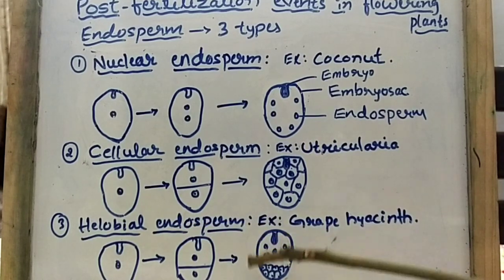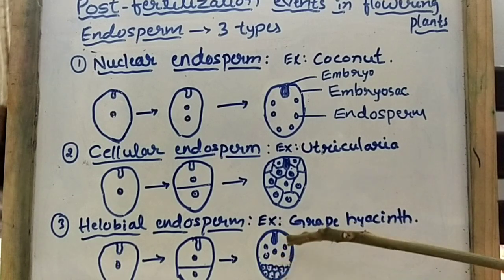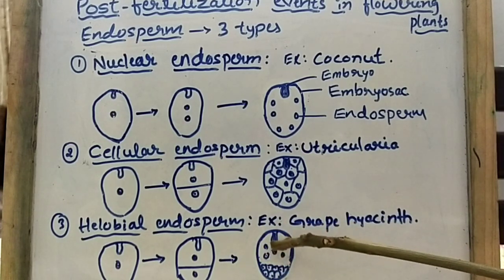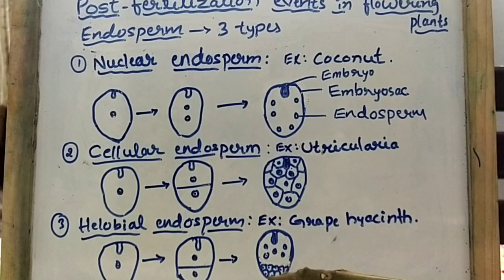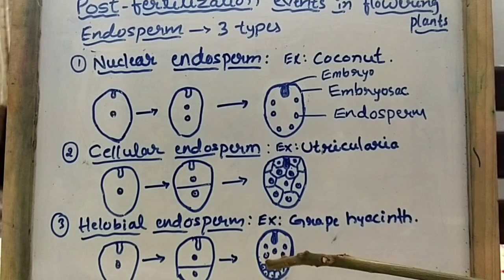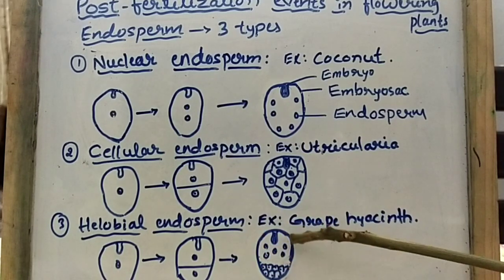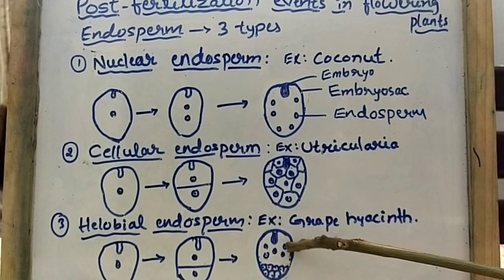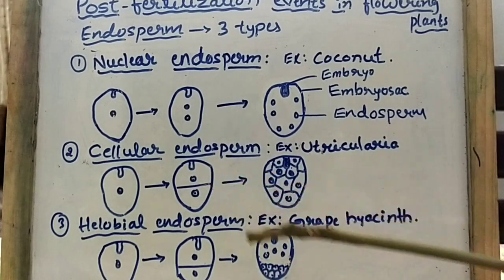After that, on one side of the endosperm you see the presence of free nuclei, and on the other side you see the presence of cells. Both types can be seen here, nuclear as well as cellular. The upper side shows the nuclear type, and below this you can see the cellular type.